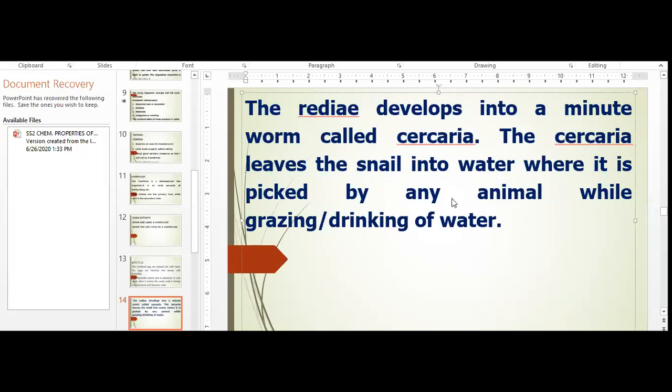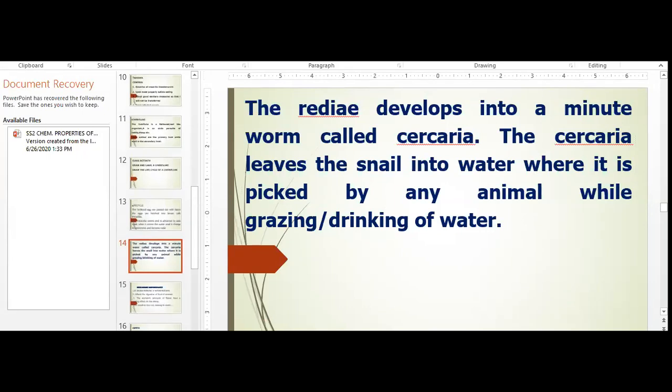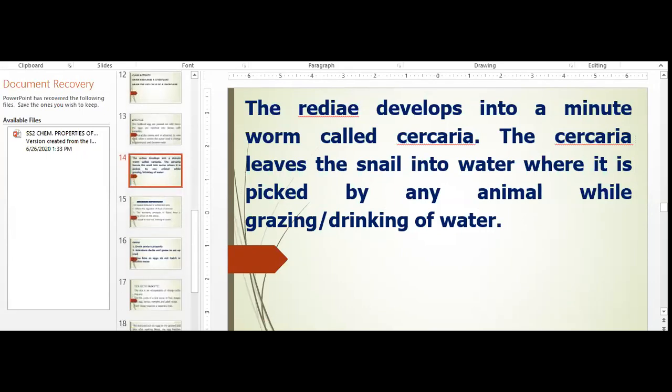So when that water is contaminated by cercaria, the animal feeds when they graze or drink contaminated water, they pick up the cercaria, and the cycle continues again and again.